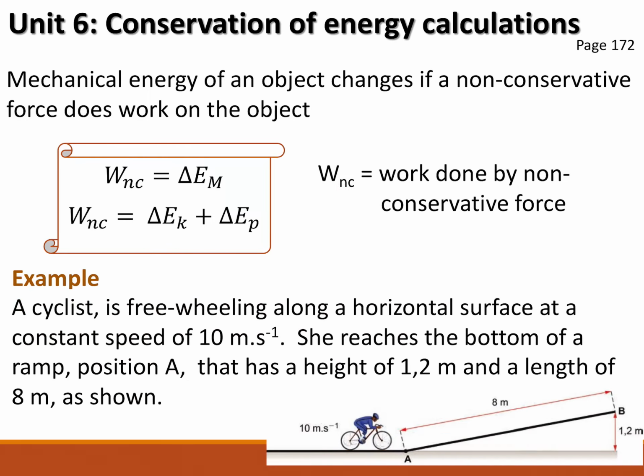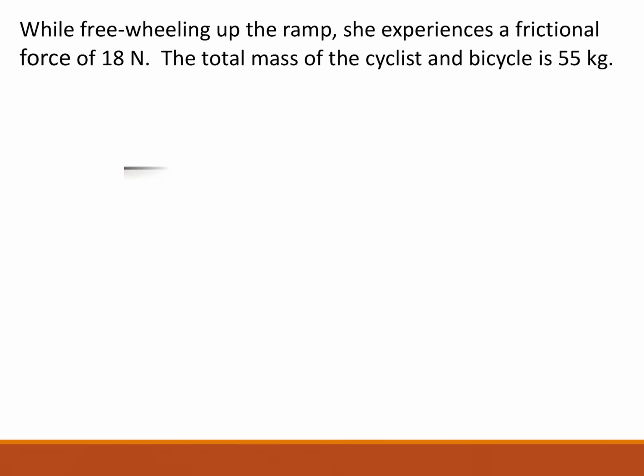Okay, so let's look at an example. A cyclist is freewheeling. Freewheeling means that she's not pedaling, she's not applying a force forward, she's just allowing the bike to move along a horizontal surface at a constant speed of 10, which really means this first surface is frictionless because it's physically impossible for her to do that otherwise, but we're actually not concerned about the horizontal part. She reaches the bottom of a ramp at position A that has a height of 1,2 meters. The length, the 8 meters, is delta x. This 1,2 meters is for potential, okay, because that's how her potential changes.